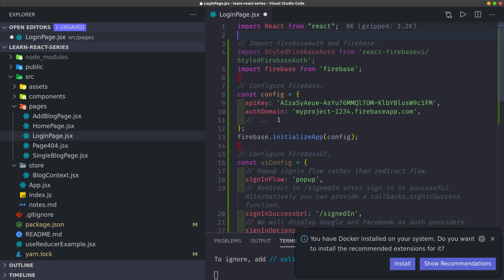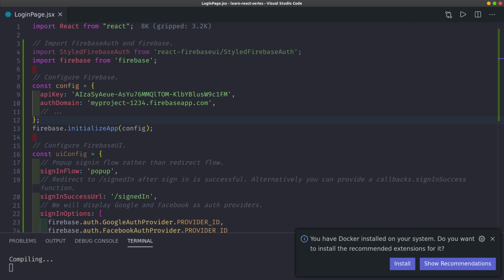Of course, we also need Firebase, because I'm using Firebase. Then after that, you configure Firebase, then you put your configuration. If you recall, we got a configuration from Firebase, so that's what we did here.